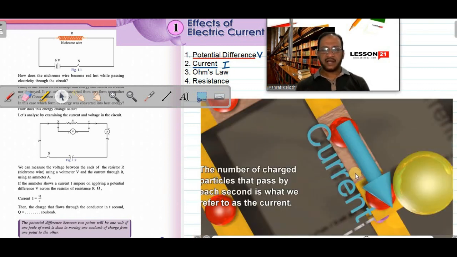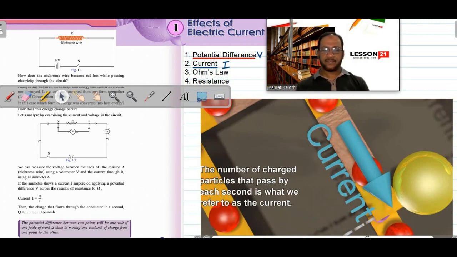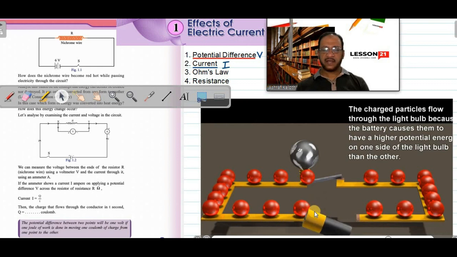Now you can see here current. Current means, if you take this area of the conductor, how many electrons are moving through it in 1 second. The number of electrons crossing this area in 1 second is called current. And the energy difference produced by the cell is called potential difference. This is the current, the number of electrons flowing in 1 second. This is giving a good example.